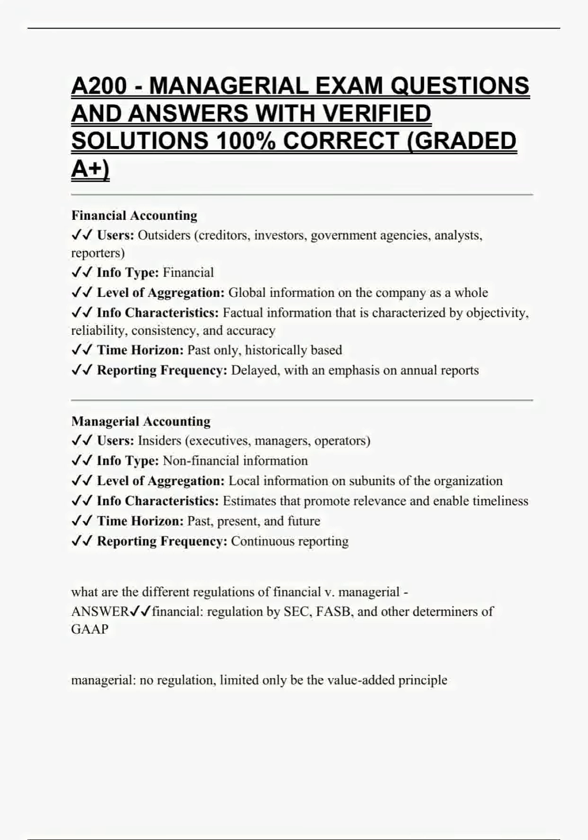Managerial accounting. Users: insiders, executives, managers, operators. Info type: non-financial information. Level of aggregation: local information on subunits of the organization. Info characteristics: estimates that promote relevance and enable timeliness. Time horizon: past, present, and future. Reporting frequency: frequent. Why? Continuous reporting.